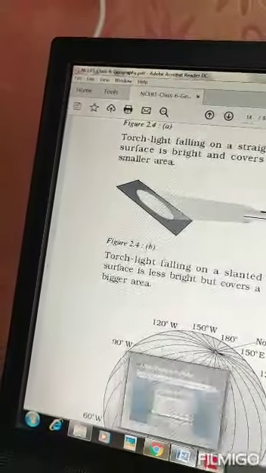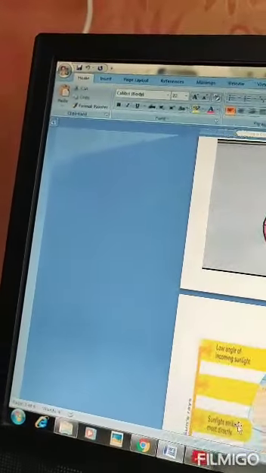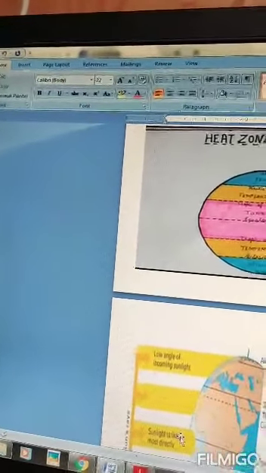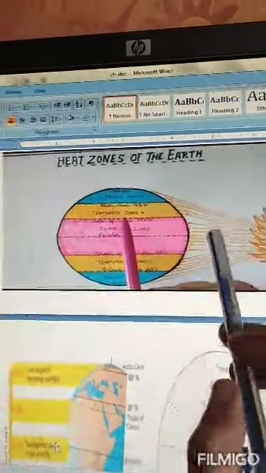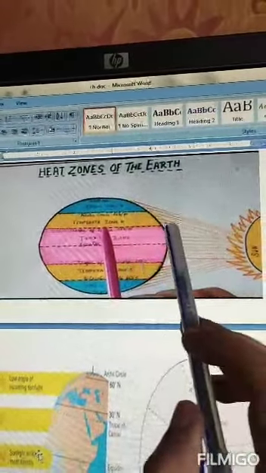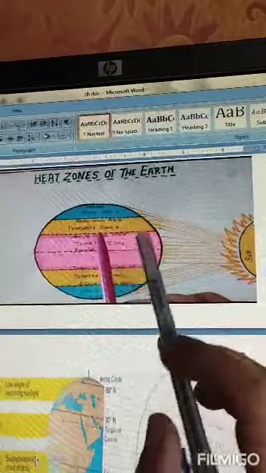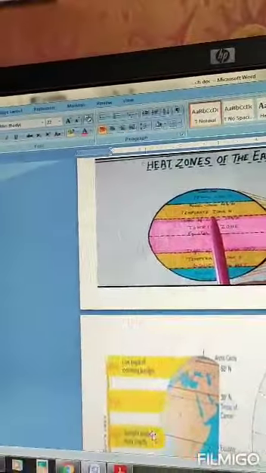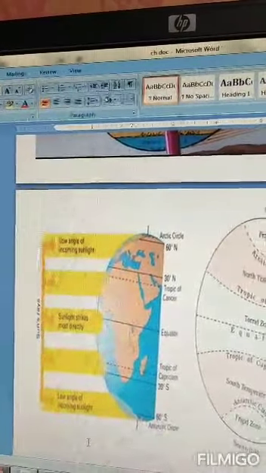It is not that much difficult. The main things that I have told you, you have to learn only that. Three heat zones: torrid zone, sun rays are straight; temperate zone, sun rays are slanting; frigid zones, temperature is very less and sun rays are more slanting. These are the heat zones. Read the chapter, then we will continue the chapter tomorrow.